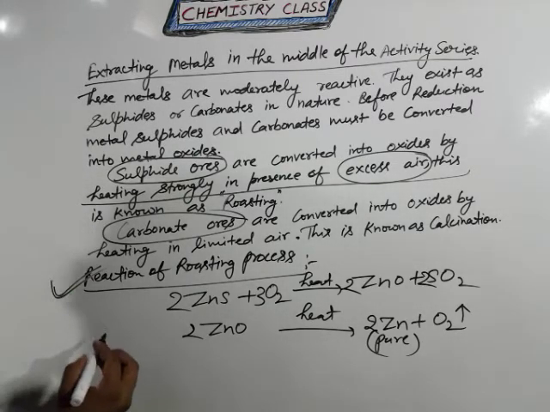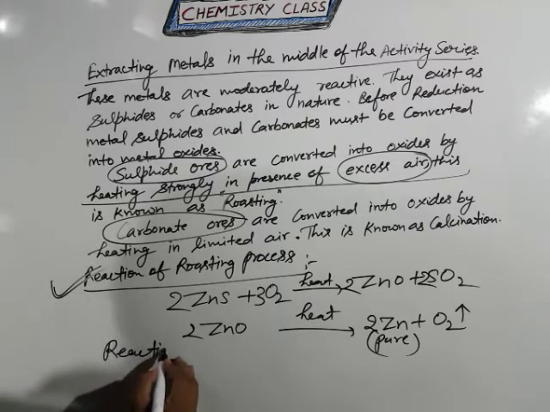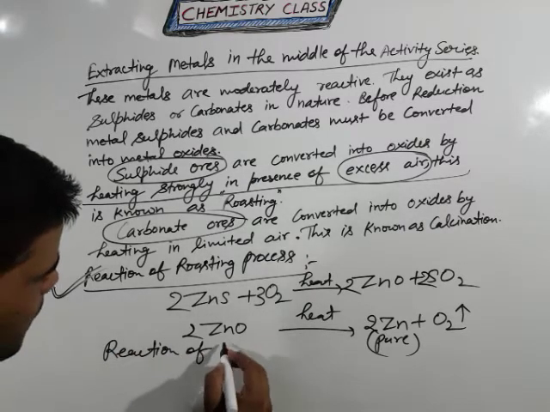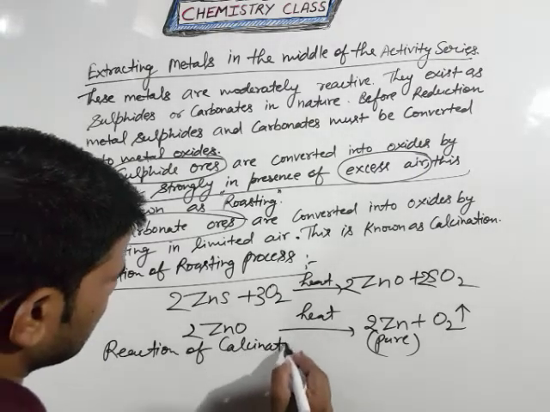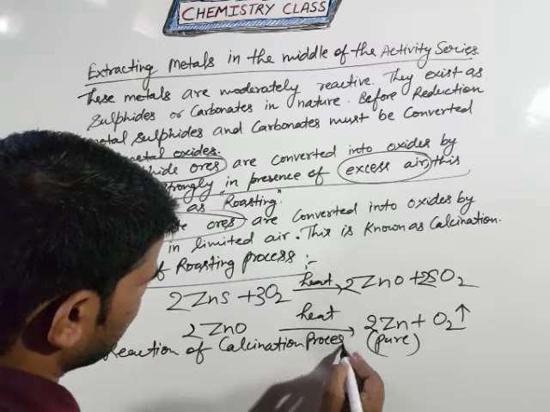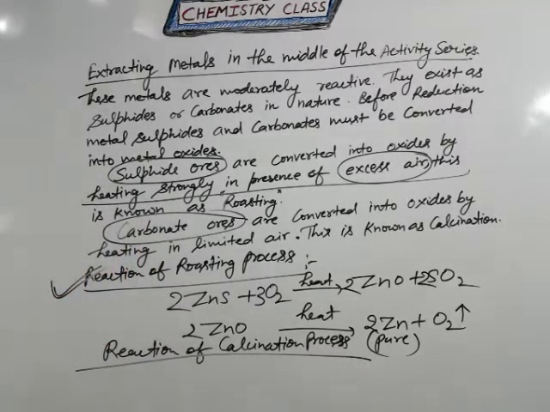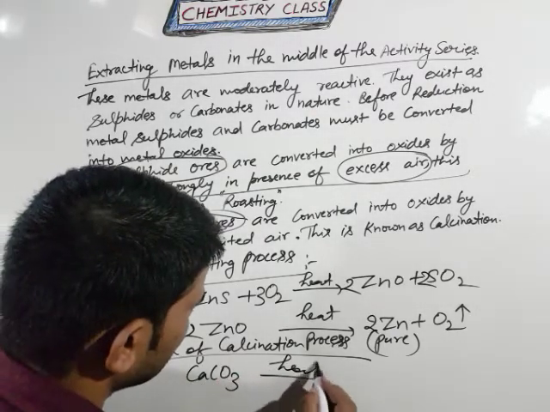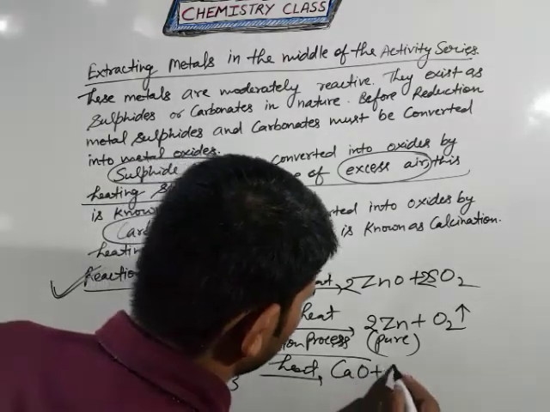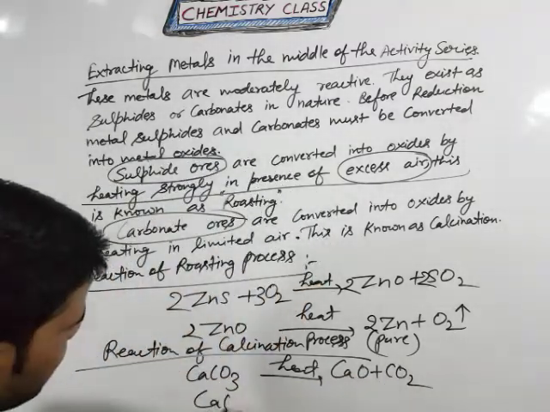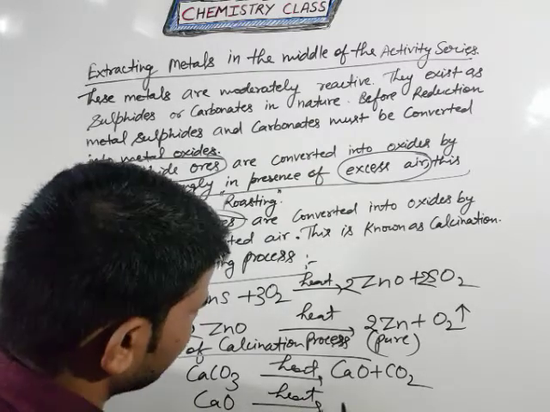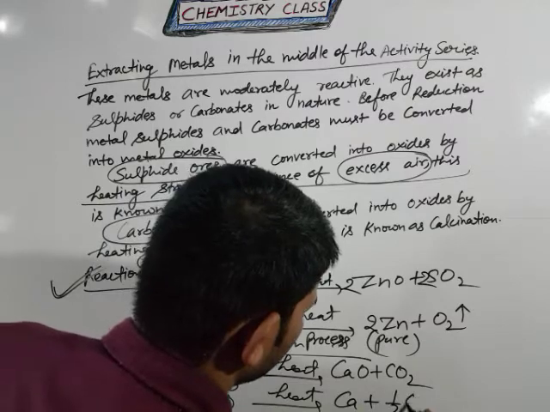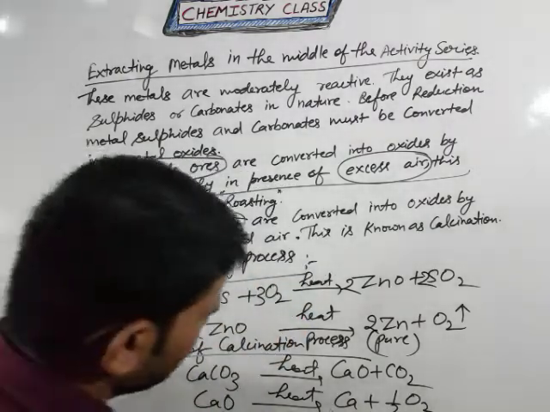Now come to the next one, the reaction of the calcination process. In this process we will talk about carbonate ores, and how to purify them with the help of calcination. The best example is CaCO3. If you heat it, you will get CaO plus CO2 gas. If you heat this metal oxide again, it will give calcium and half a mole of oxygen. So this is our pure metal.